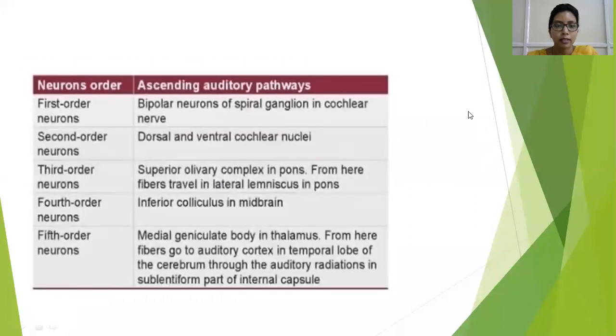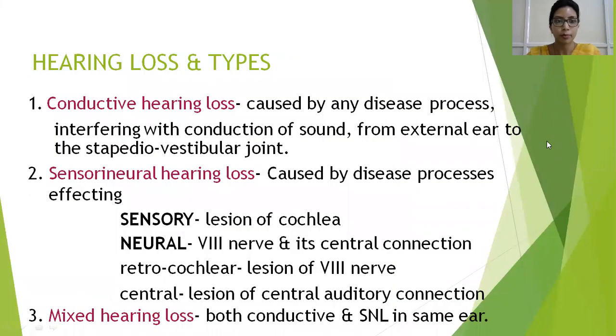So going back to our present topic. There are three types of hearing loss we come across, and that's how we chart it. The conductive hearing loss is caused by any disease process which interferes with the conduction of sound from the external ear to the stapediovestibular joint or the footplate of stapes. So this is the first part of your hearing physiology.